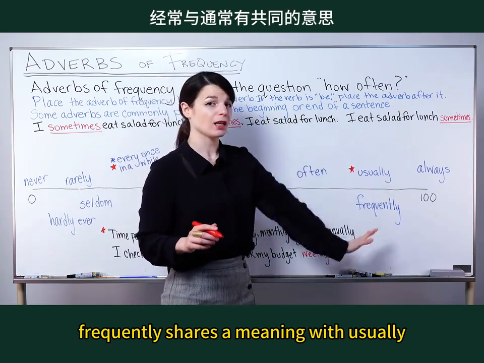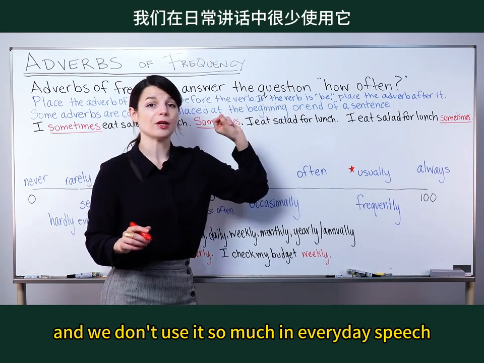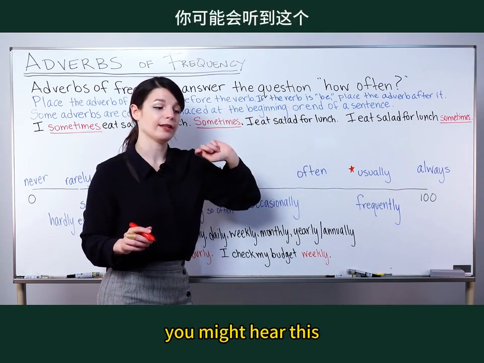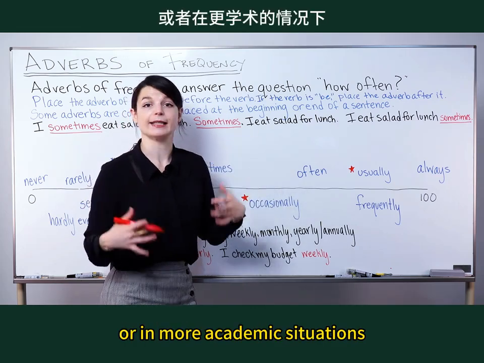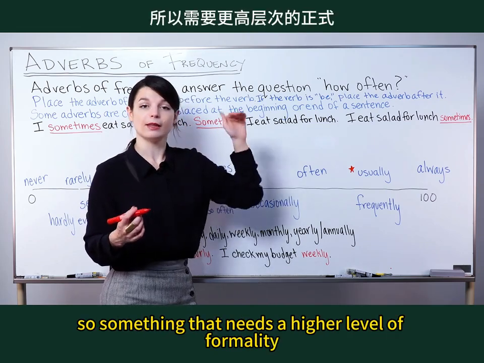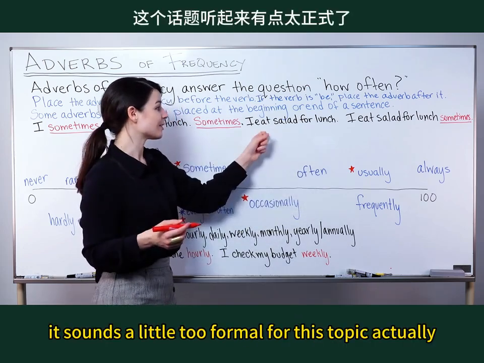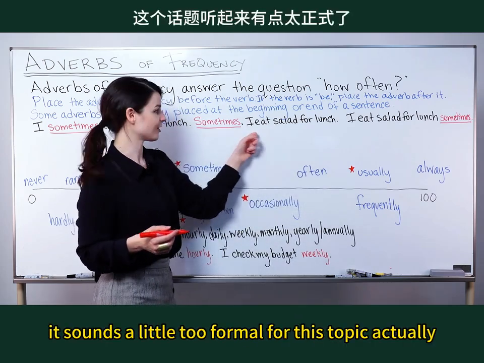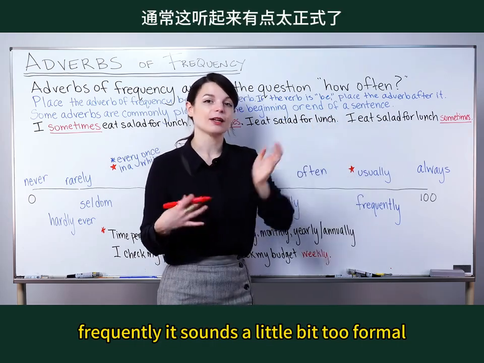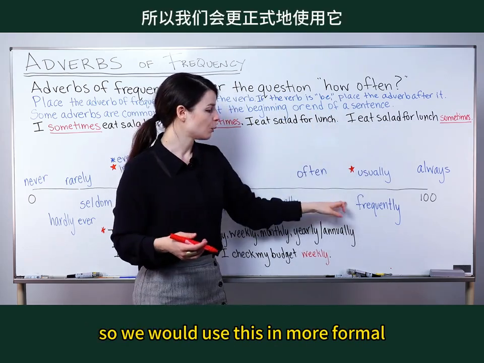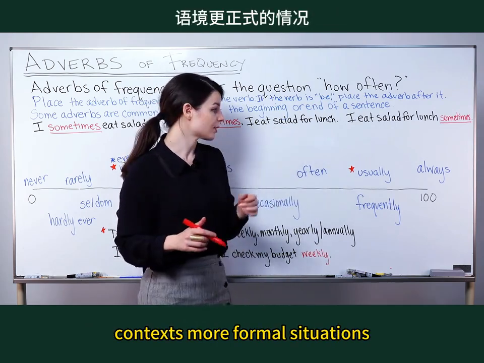Next word here is frequently. Frequently shares a meaning with usually, but frequently sounds more formal, and we don't use it so much in everyday speech. You might hear this in a business meeting, perhaps, or in more academic situations. So something that needs a higher level of formality. So frequently, it sounds a little too formal for this topic, actually. Frequently, I eat salad for lunch, or I eat salad for lunch frequently. It sounds a little bit too formal, so we would use this in more formal contexts, more formal situations.